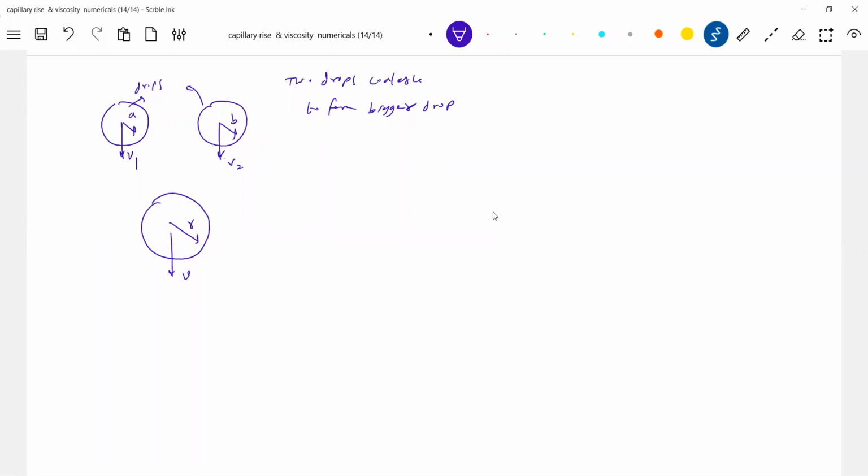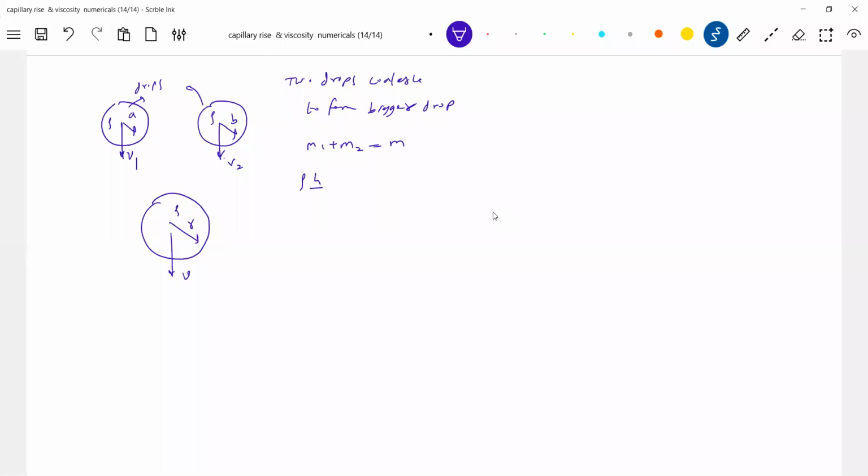Tell me what you should do. Overall, the density will be the same, no? If it's a water drop, two water drops combining will become a bigger water drop. So therefore the mass will be the same. M1 plus M2 is equal to M.